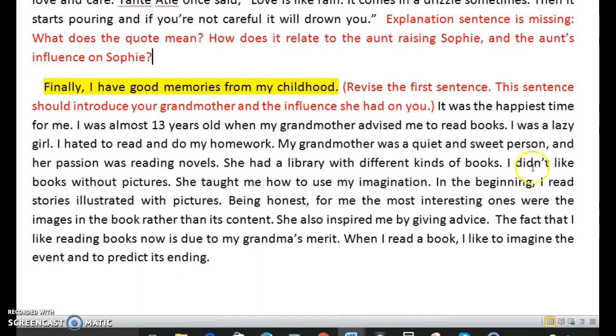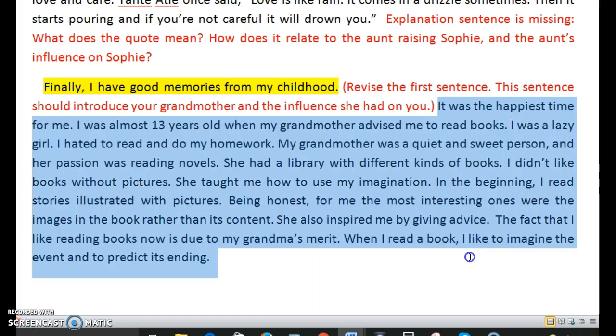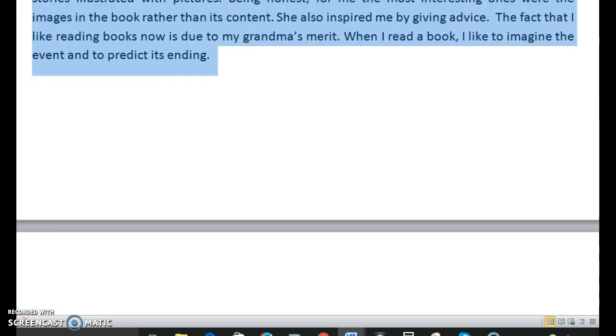Here's the last body paragraph. This is the one about the grandmother. I marked this first sentence because if it's a good topic sentence, then it needs to introduce the grandmother. I don't see the word grandmother in this sentence. So I've suggested to the writer, revise the sentence. This sentence should introduce your grandmother and the influence that she had on you. And then this whole paragraph contains a lot of detail about how the grandmother influenced the writer as a young girl. Okay, so that's fine.